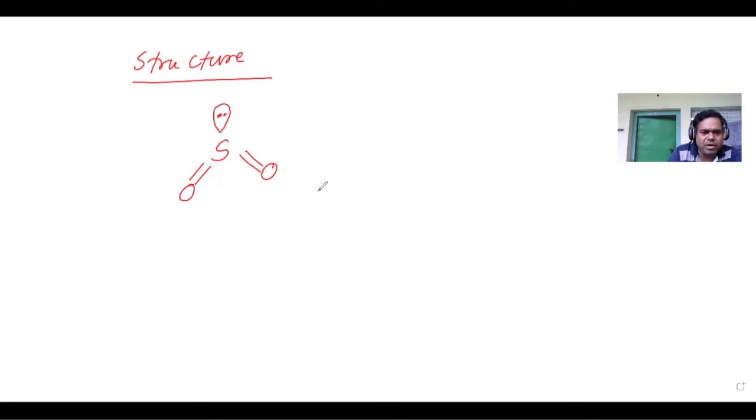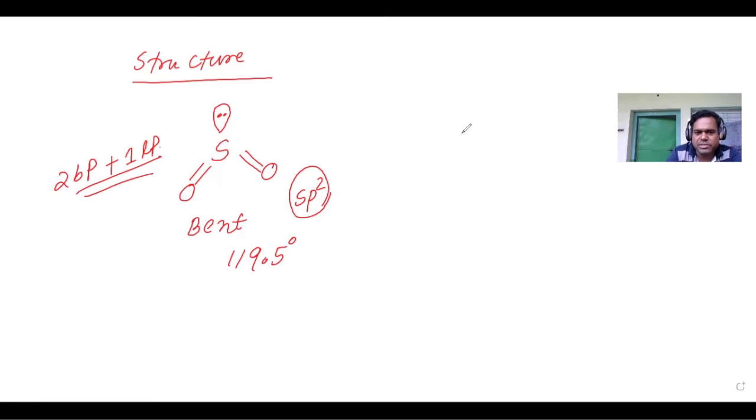Then structure. For SO2, it has a bent structure. With two bond pairs and one lone pair, it is a bent structure, and the bond angle is 119.5. It has sp2 hybridization. Two double bonds and one lone pair, so two bond pairs and one lone pair. The shape is bent.